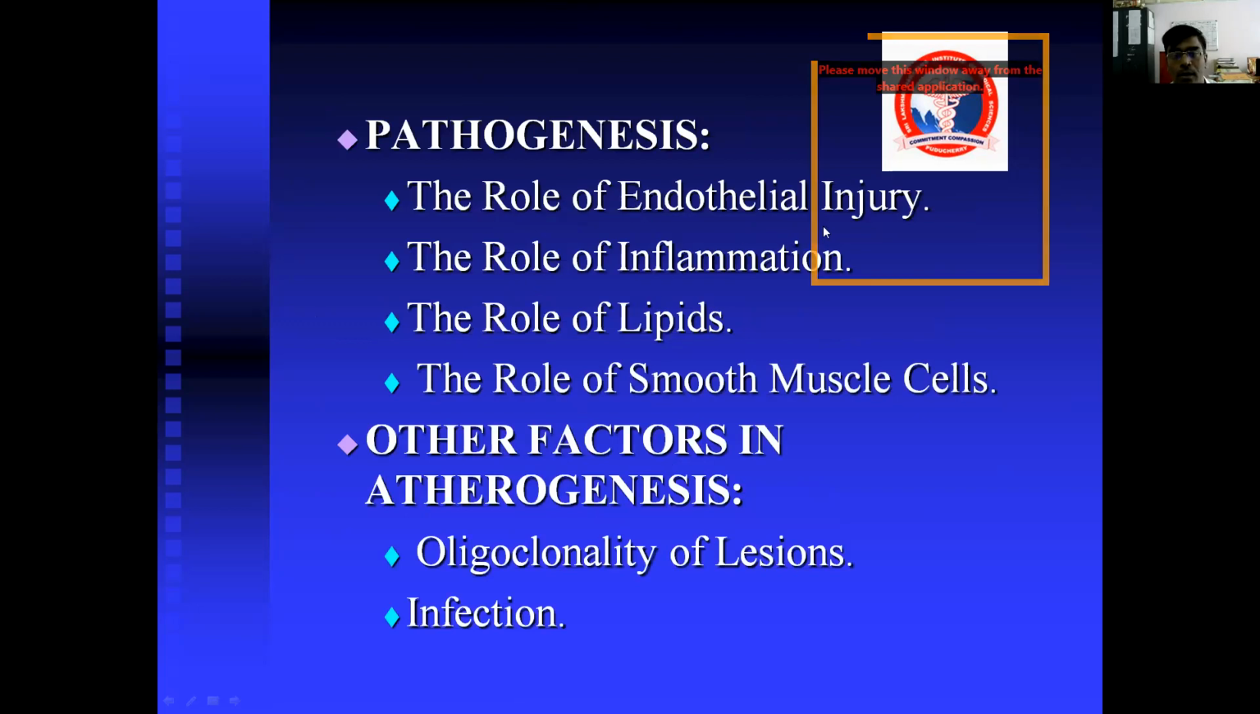So there's a role of endothelial injury. Then once injury has occurred, what happens? Inflammation will be there, so there's a role of inflammation. Whereas in hyperlipidemia, there is the role of lipid accumulation. What's the role of smooth muscle cells? It will recruit the smooth muscle inside the blood vessel. Okay, so smooth muscle and lipids will form a fibrofatty streak. This fibrofatty streak keeps increasing and gets accumulated inside the blood vessel at a particular point, causing ischemia. This ischemia further increases, causing an infarction. Infarction goes for necrosis. Okay. So other factors in atherogenesis are oligoclonality of lesions and infections.